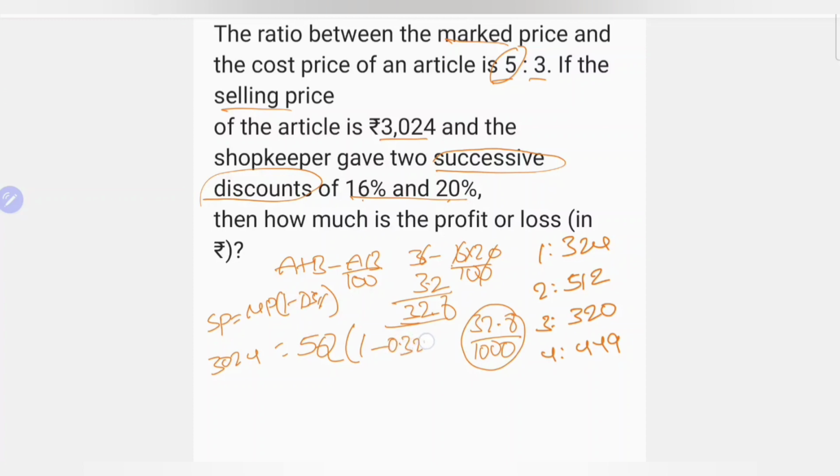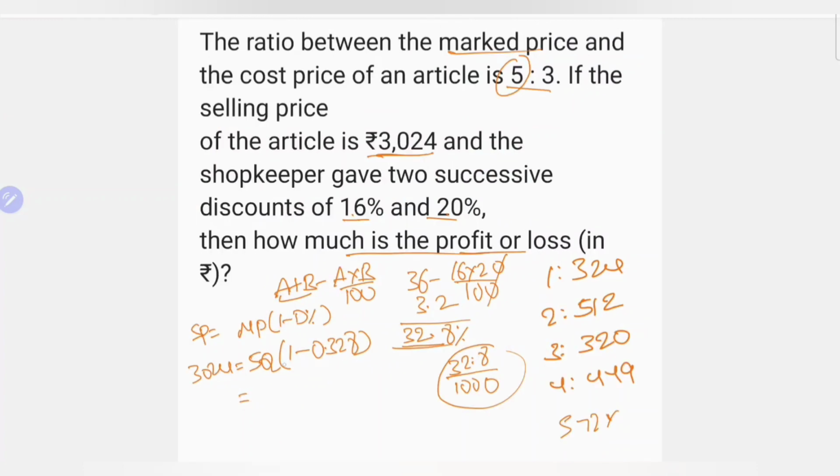Clear? One minus 0.328 is nothing but 0.672, into this 5Q.